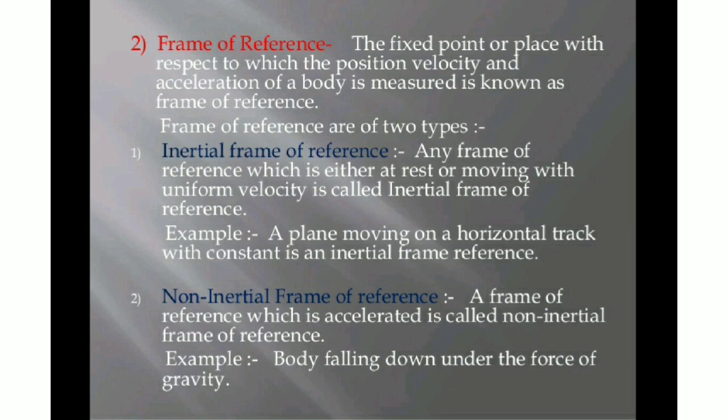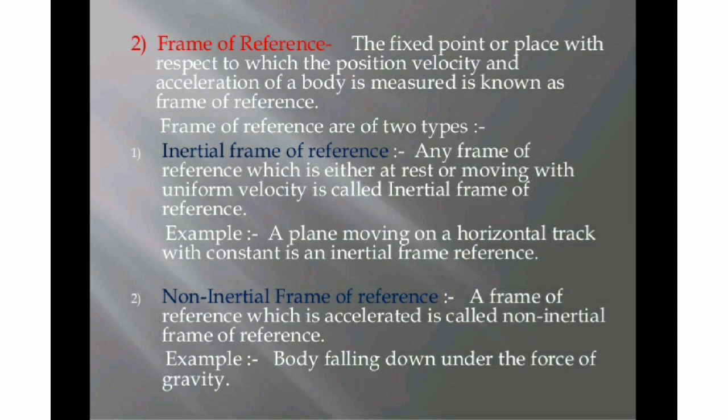The inertial frame of reference comes under the category of the Cartesian coordinate system. What is this Cartesian coordinate system? That is where we use x, y and z, right? When you study mathematics also, you use a Cartesian coordinate system. So the Cartesian coordinate system is divided into two types: inertial frame of reference and non-inertial frame of reference. What is an inertial frame of reference?